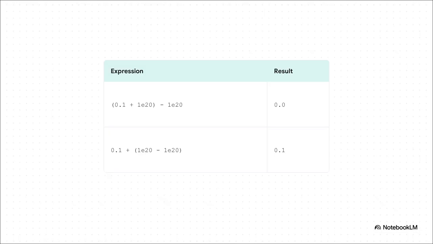Okay, this example shows you the problem perfectly. We're talking about floating point numbers. That's just how computers do decimals. And with them, the order of operations changes everything. Look at that first line. You add a tiny number to a gigantic one, and the tiny number basically gets rounded down to nothing. The result is 0. But in the second line, you subtract the big numbers from each other first, and poof, our little 0.1 survives. Same numbers, same math, different order, completely different answer.